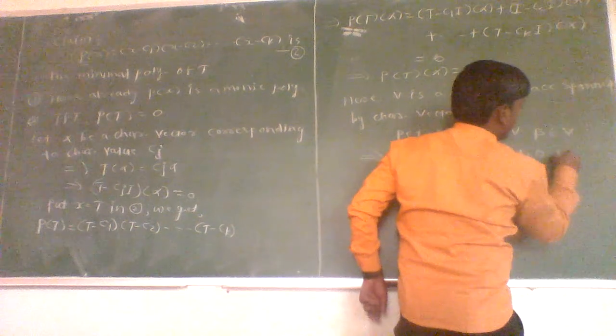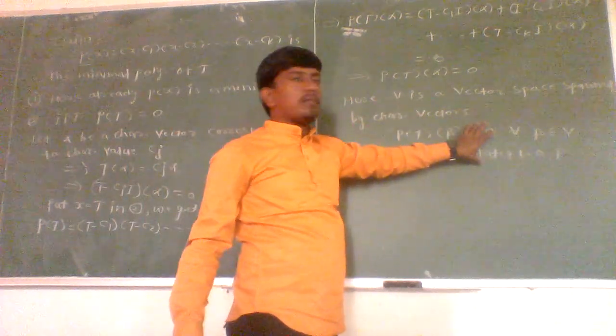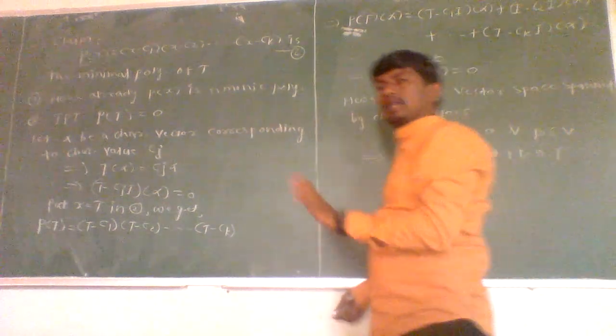Now we know that there is one theorem: the roots of the characteristic polynomial and the minimal polynomial for a linear operator are the same except for the multiplicity.